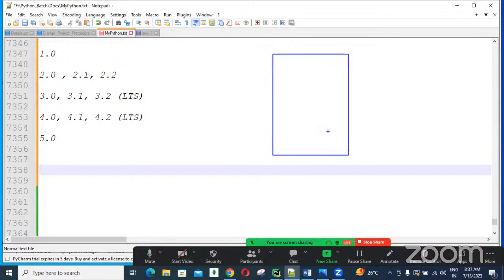I designed one project, or one application, using Django 4.2, guys.